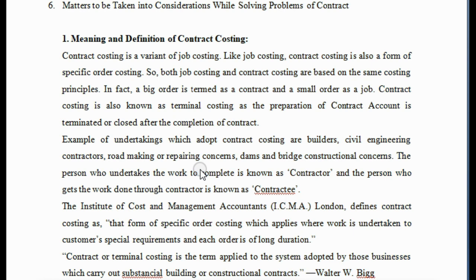So now come to the meaning of contract costing. Contract costing is a variant of job costing. Like job costing, contract costing is also a form of specific order costing. So both job costing and contract costing are based on the same costing principle. That means the principles applied for calculation of cost in job costing are also applied for contract costing.